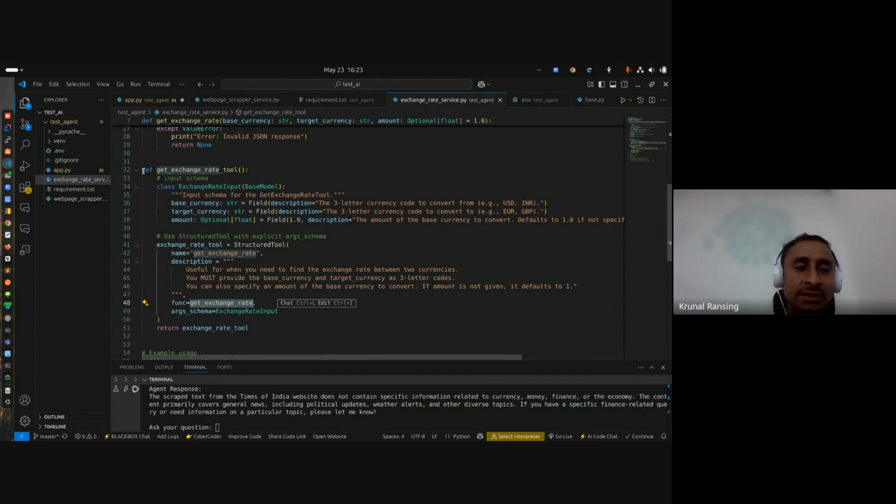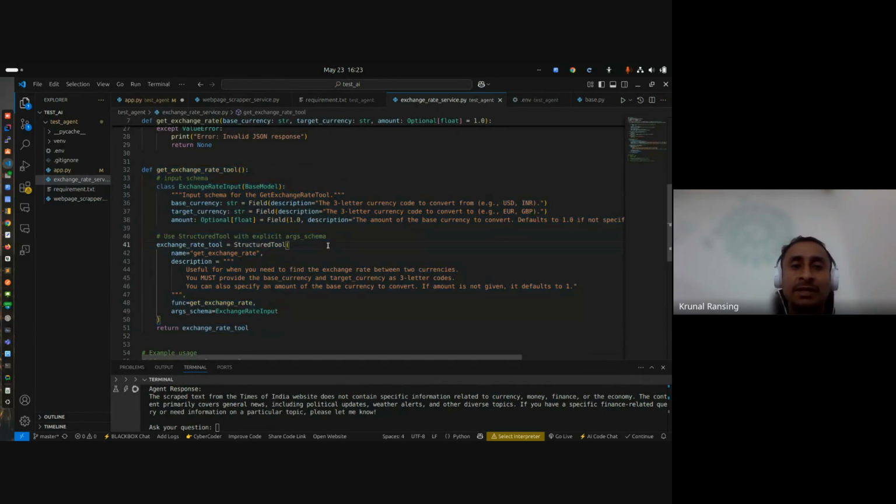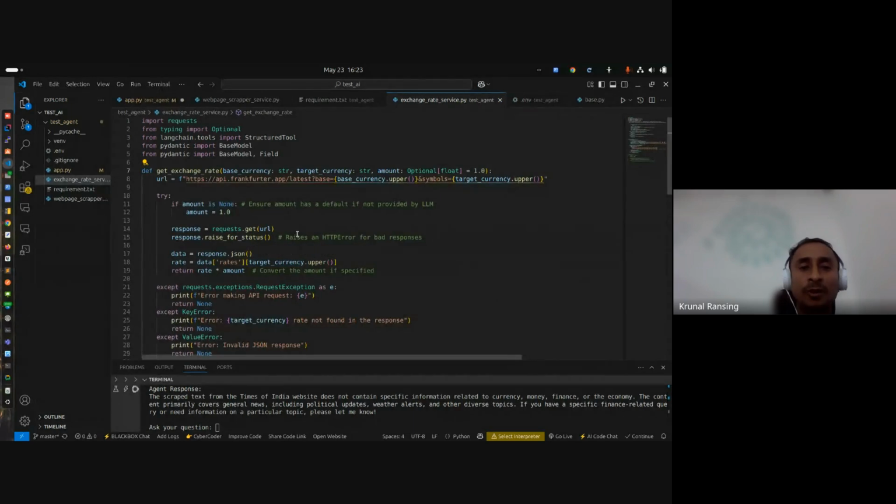If you consider this part, it is basically just syntax for LangChain. This is the input I want, like the schema, and this is the tool which has a name, description, and function. Now this part, if you see get exchange rate, this is a normal program. You can see base currency, target currency, amount.